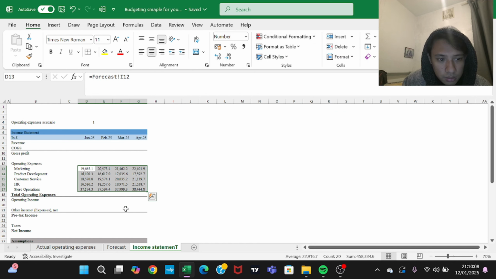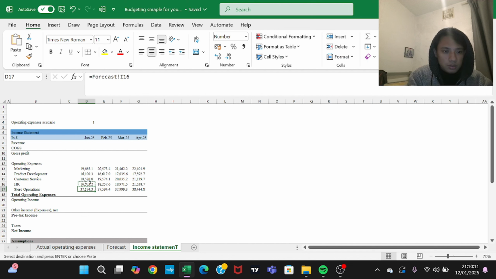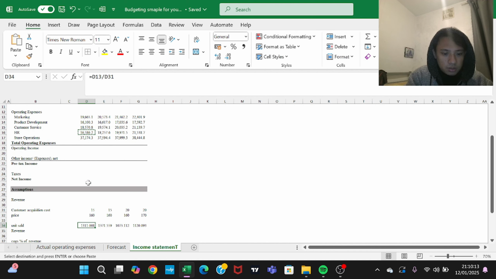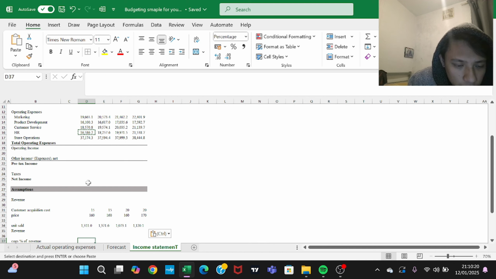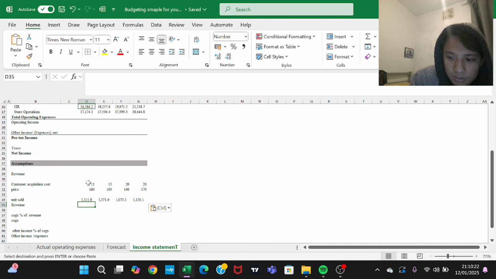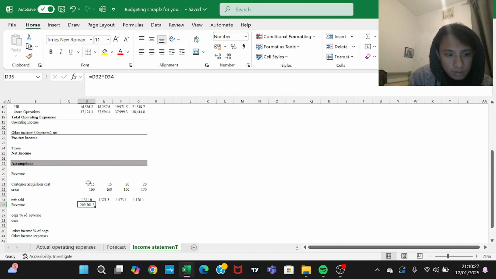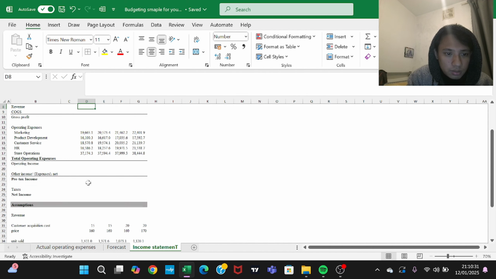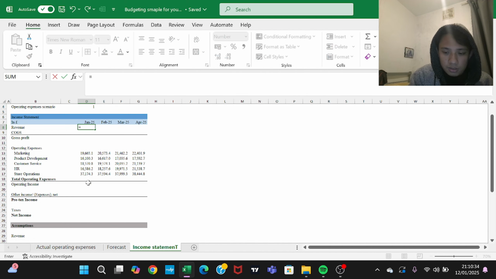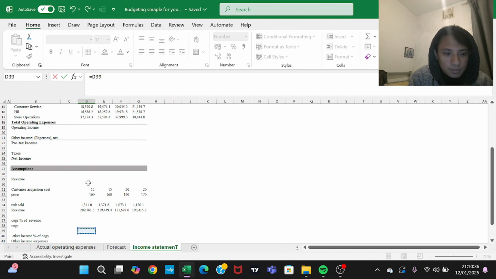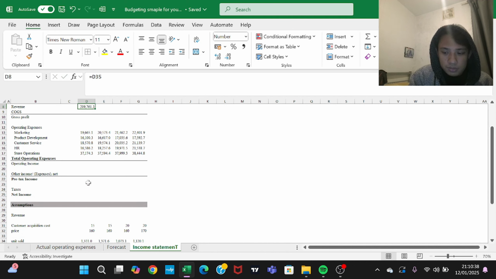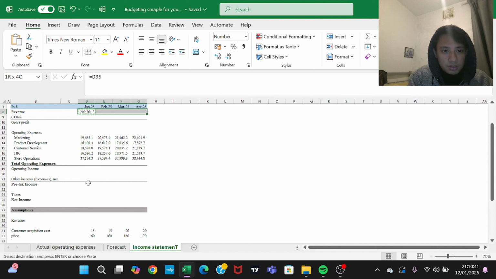This is copy, control V. Okay, so revenue is price multiplied by units sold. This is what I sold for the revenue. Again, it's going to be linked with the revenue. Simple.